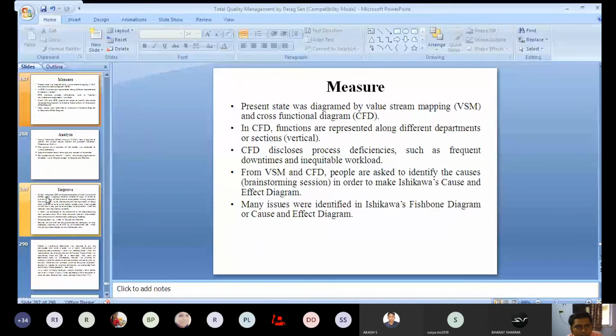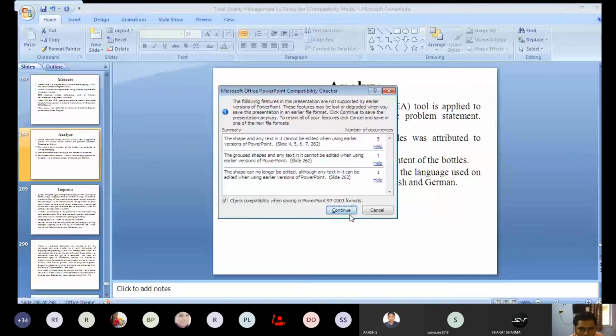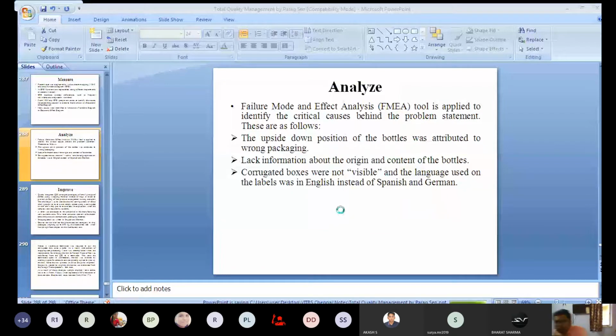So after the measurement phase, there is the analyze phase. Sometimes the measurement and analyze phases are considered simultaneously. In this particular example, they have considered the measurement and analyze stages simultaneously, but I have broken down these two steps so that you can understand it very easily.